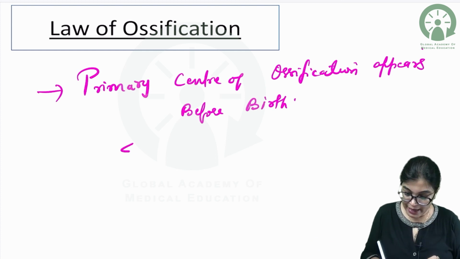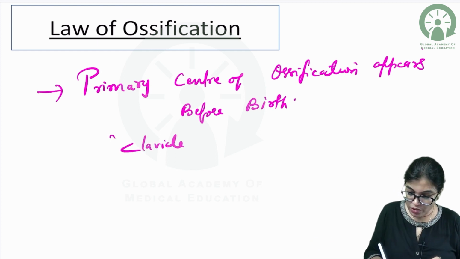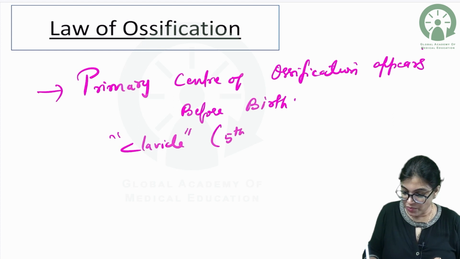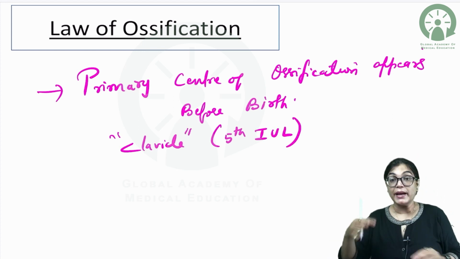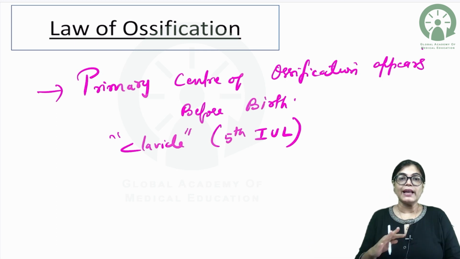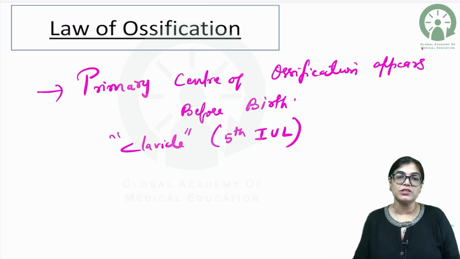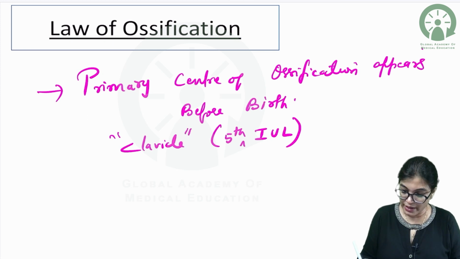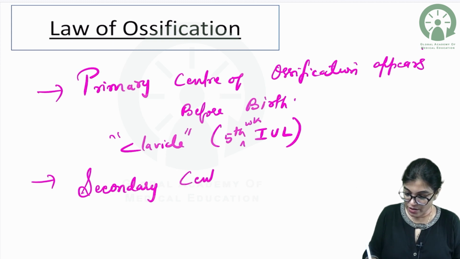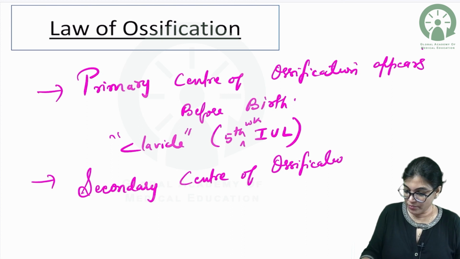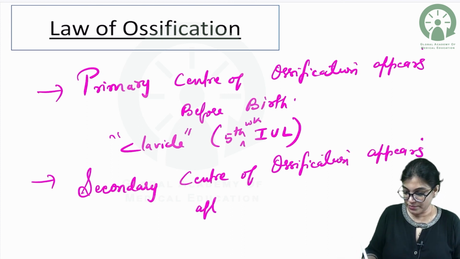The odd man out is clavicle. Clavicle is a bone in which the primary center appears by 5th week of intrauterine life. Most of the other long bones appear by 8th week of intrauterine life. But in clavicle, the primary center of ossification appears by 5th week of intrauterine life, and the secondary center of ossification appears after birth.